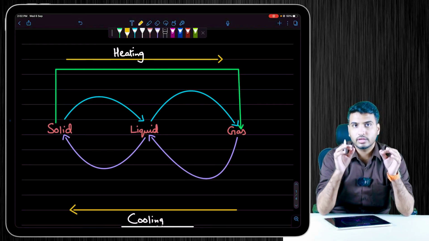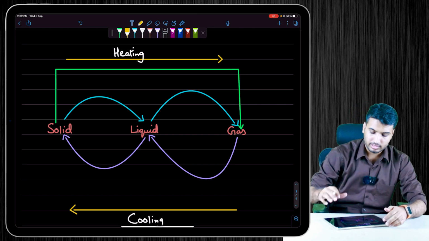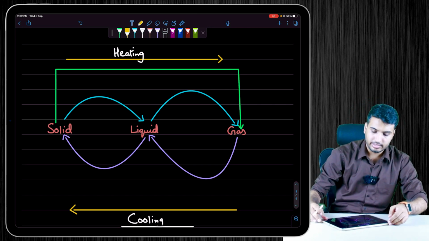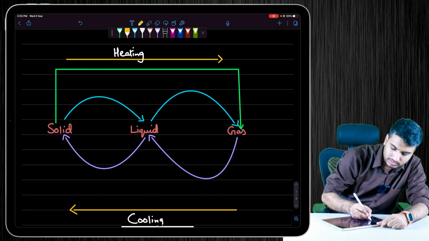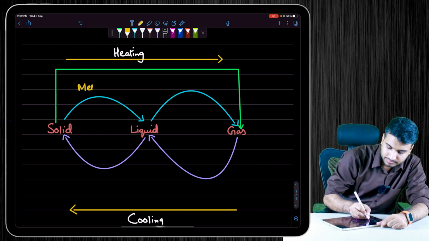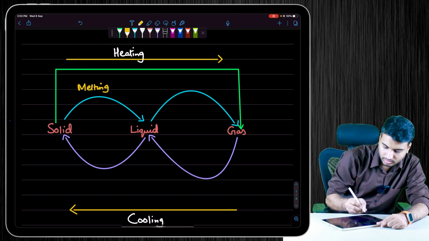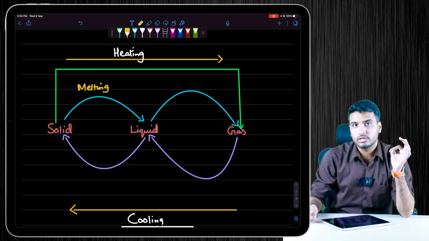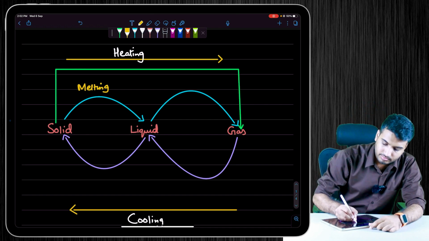Alright, so in a change of state from solid to liquid, it is basically known as melting. If it changes state from liquid to gas, it is known as boiling.